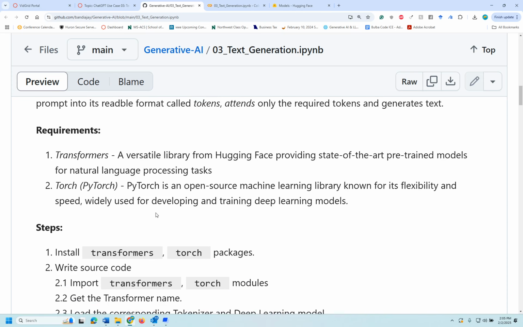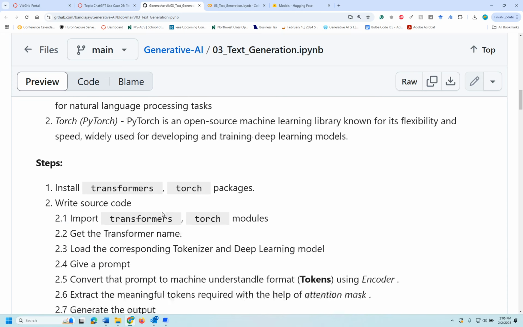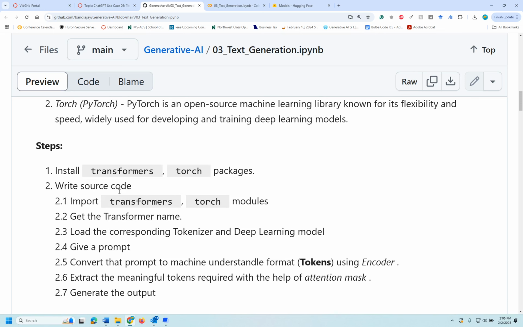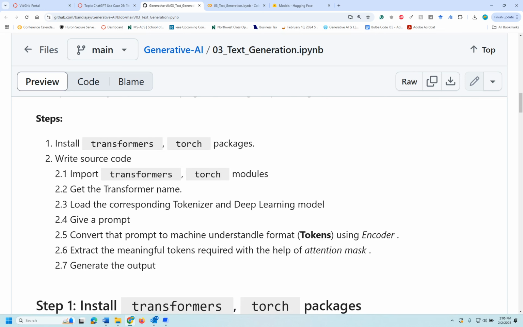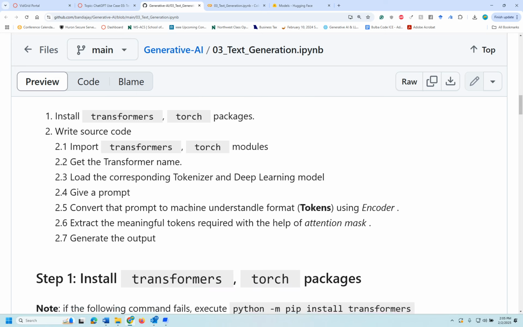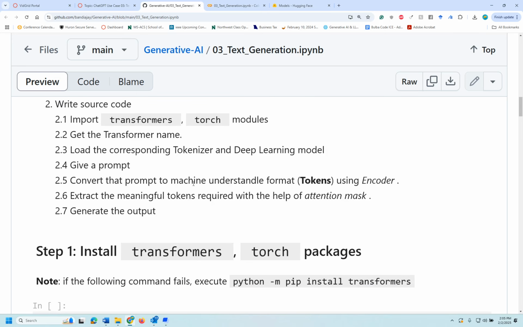We are going to use Transformers and PyTorch both: install them, import those packages, and get the transformer name. I think we are going to use GPT-2 as the transformer, load the corresponding tokenizer and deep learning model, provide a prompt, convert the prompt into understandable tokens using the encoder, and apply attention.